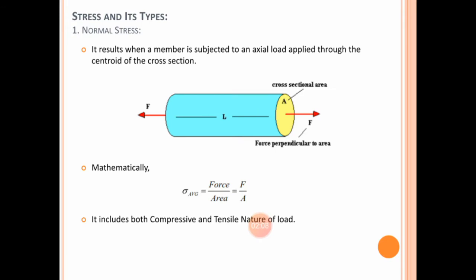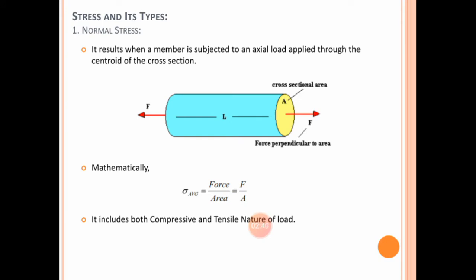So in a conclusive way, we can say that any object will offer some internal resistance force before fracture. If we measure this internal force per unit area of that body, it is known as stress. So the mathematical equation will become force per unit area. One more thing I want to add is that you will also find in some book or literature that the equation for stress is also external applied load upon area,